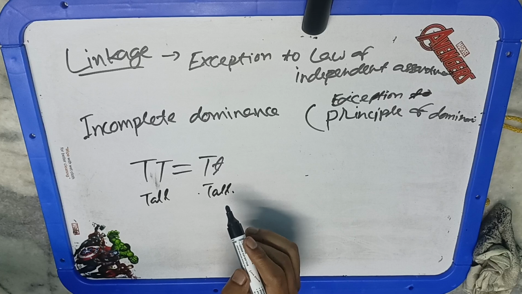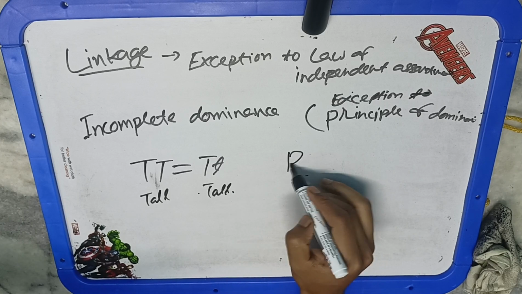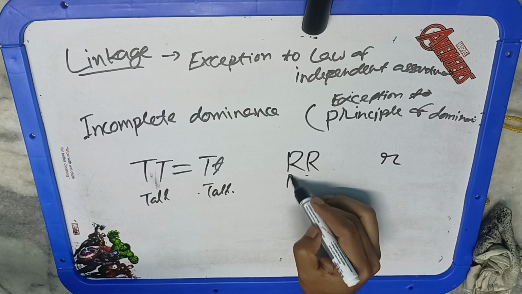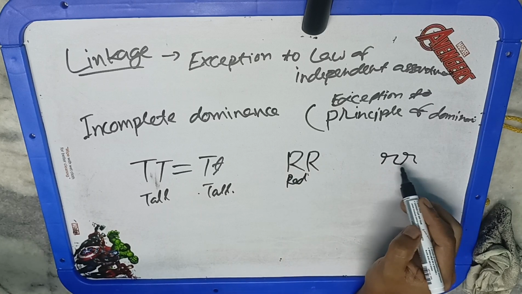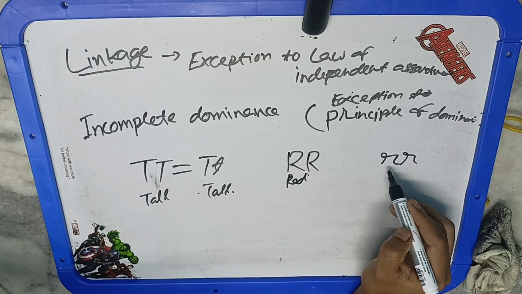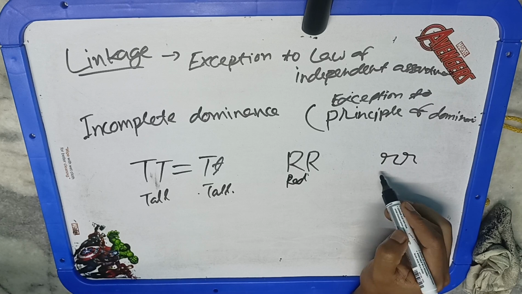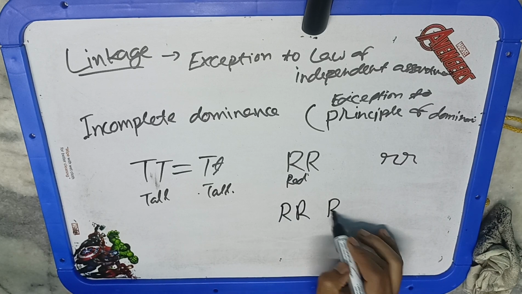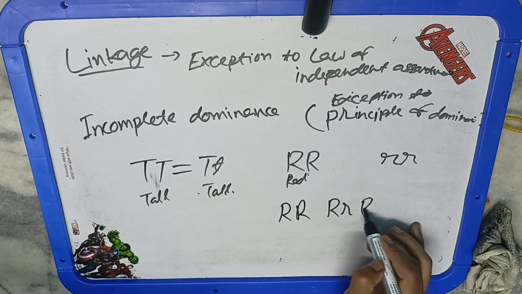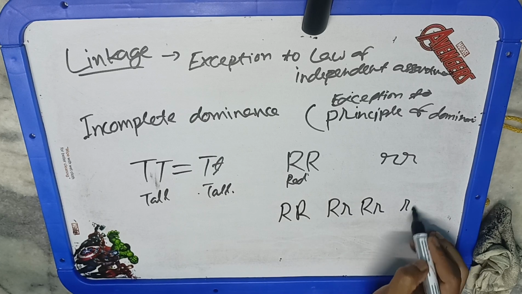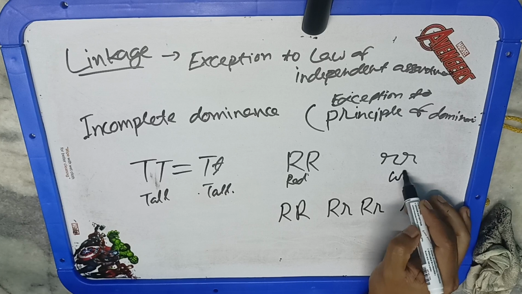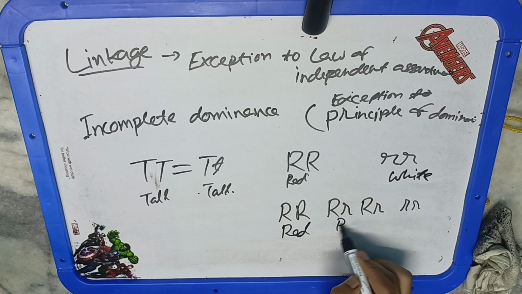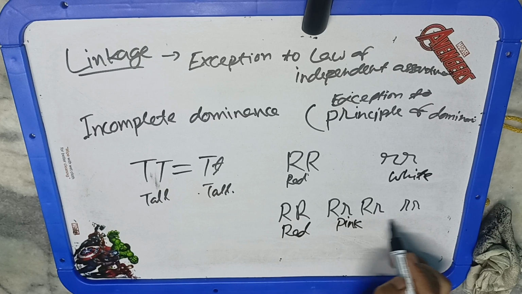But what is happening in Mirabilis jalapa, that is the four o'clock plant? These are the red flowers. Capital R is denoting the red flower. So capital R, small r, this should be red. But instead of having a red kind of flower, plants having the capital R, small r genetic combination show pink flowers. And these are the white. Okay, so these are not showing the complete dominance effect. So that's why we are calling it incomplete dominance. So these are the exceptions.